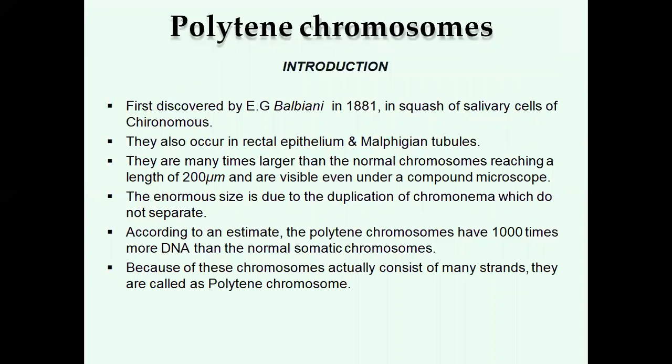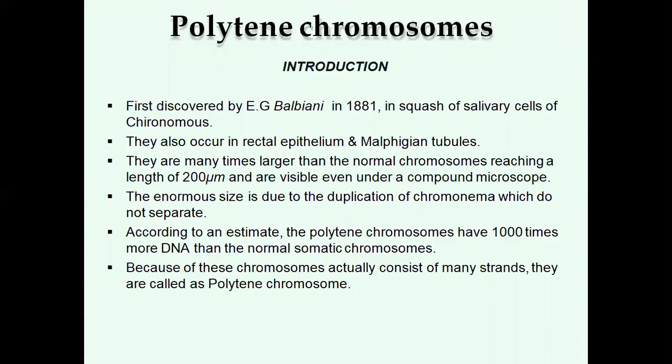The second type of chromosomes is known as polytene chromosomes. These polytene chromosomes were discovered by E.G. Balbiani in 1881 in squash of salivary cells of Chironomus, and they were also investigated in Drosophila. They also occur in rectal epithelium and Malpighian tubules. These polytene chromosomes are also called salivary gland chromosomes.